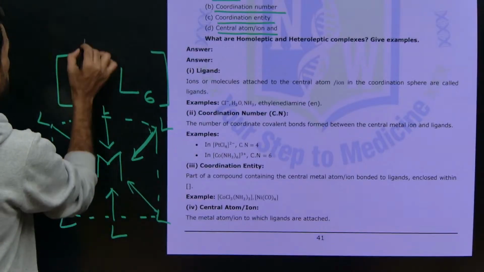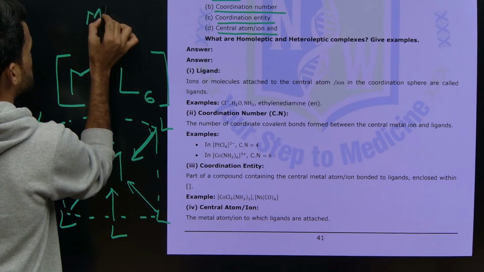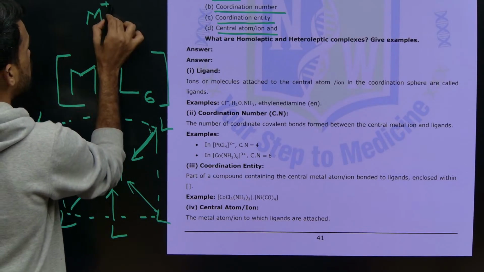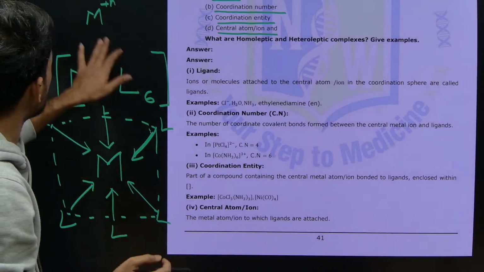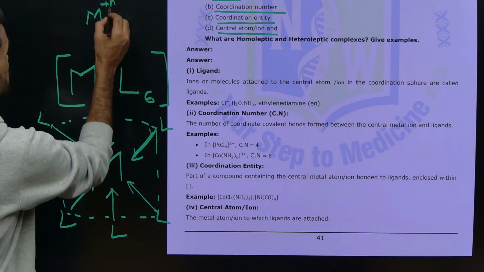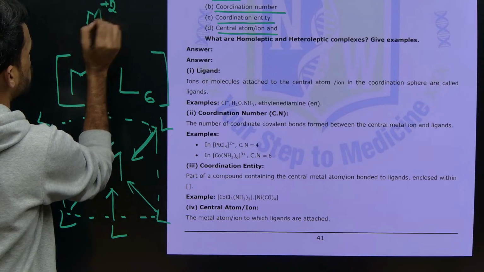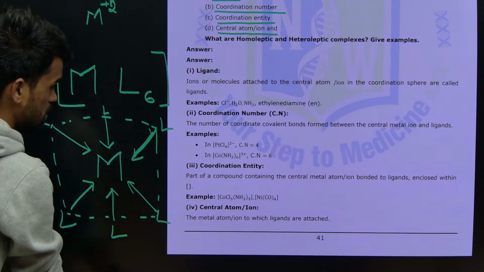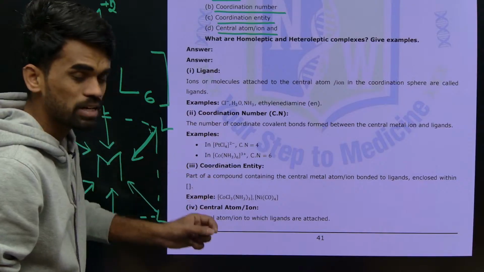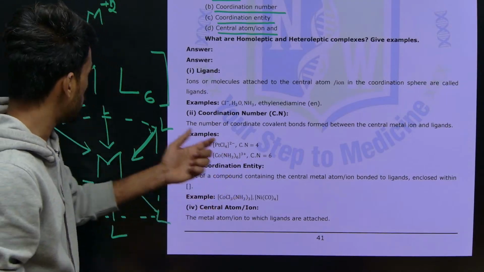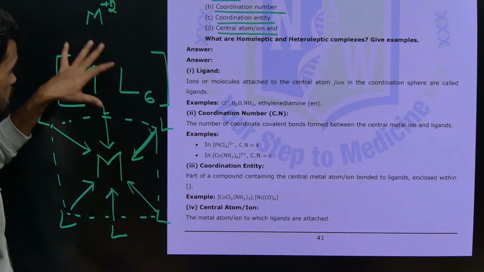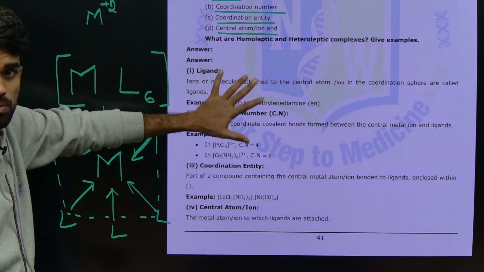Generally we know metals are electropositive, which means there will be some positive nature on them. That is what we call the oxidation state of the metal. So if there is M plus 2 on this metal, the oxidation state of the metal is plus 2. I will be explaining each and every time very clearly, but before that, you need to understand this basic fundamental thing.